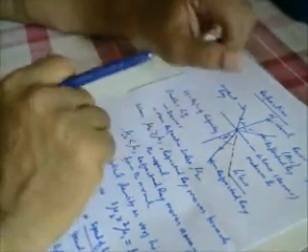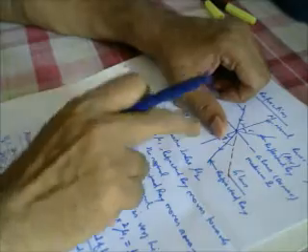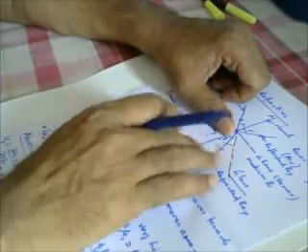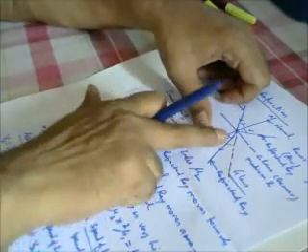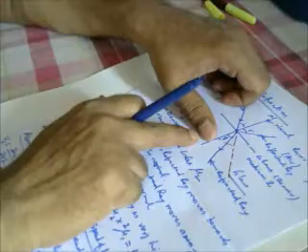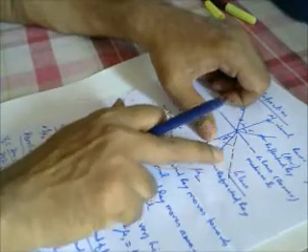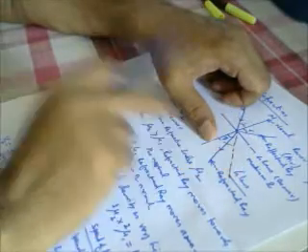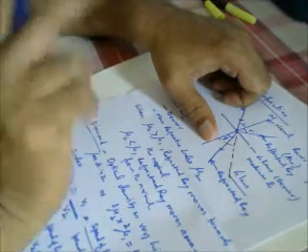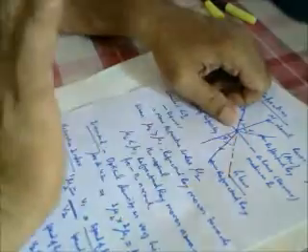So frequency does not change, whereas of course wavelength changes, because velocity is changing, so wavelength is also changing. Once the velocity is reduced, the refracted ray will move towards the normal. Once the velocity increases, the refracted ray will move away from the normal. But frequency does not change. Frequency will remain the same.